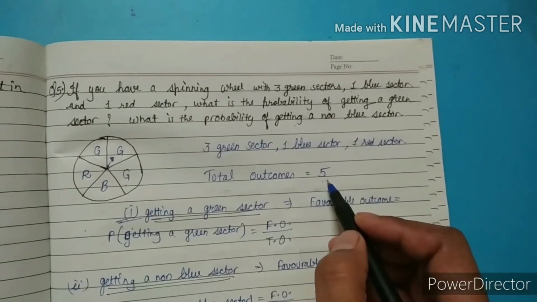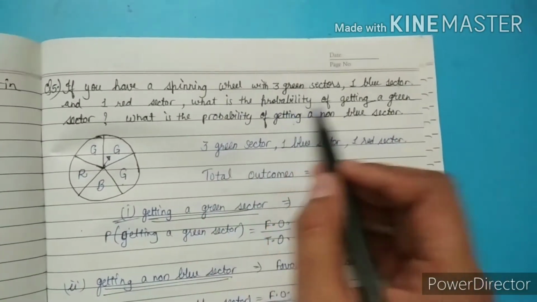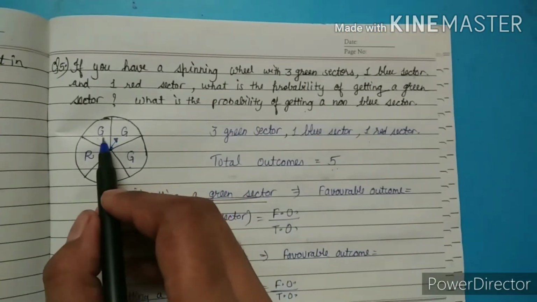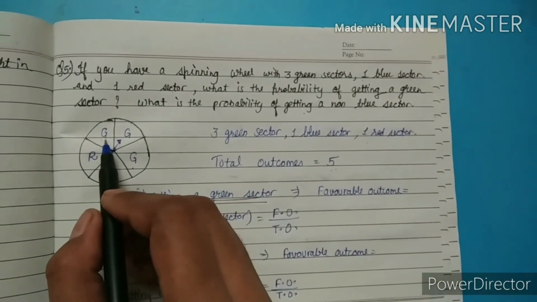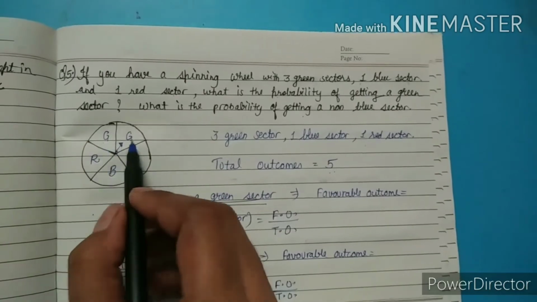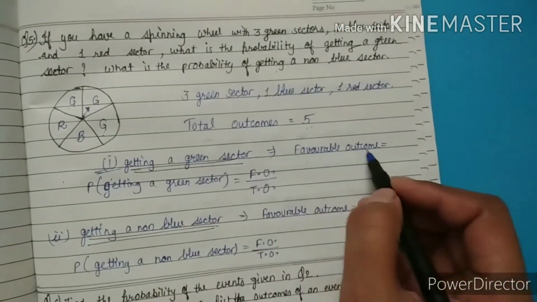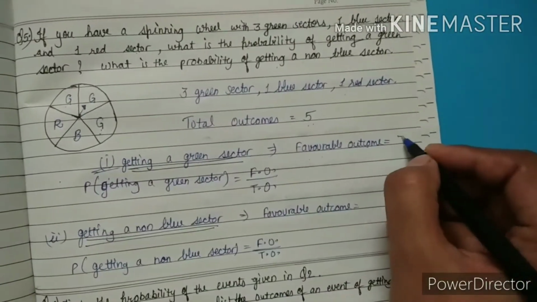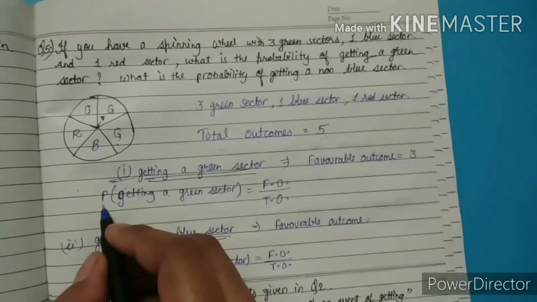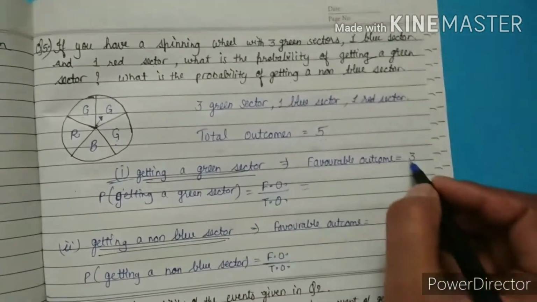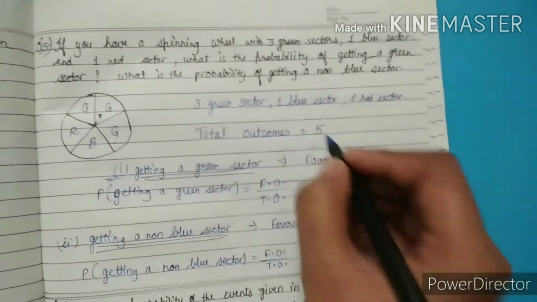First question, what is the probability of getting a green sector? Green sector is on how many places? 1, 2, 3. It is on 3 places. That's why the favorable outcome is 3. So the probability of getting a green sector is favorable outcome 3, total outcome 5.